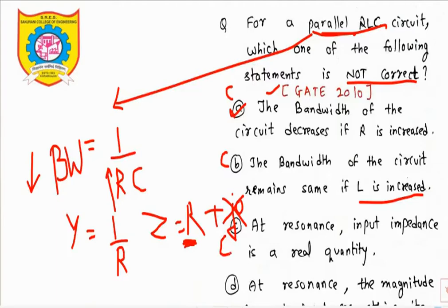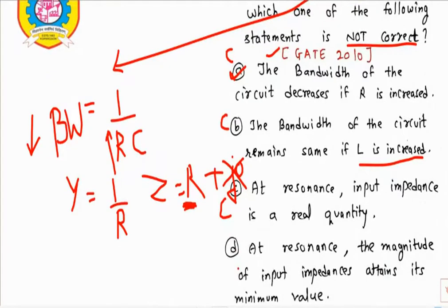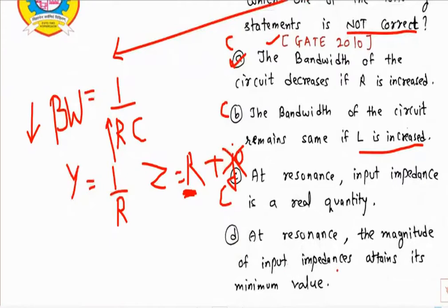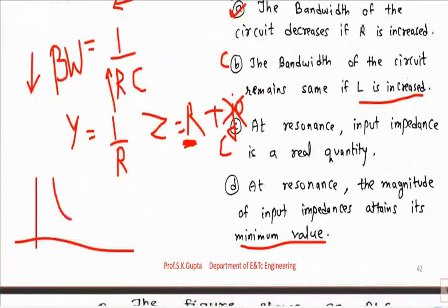Then by default, the statement D is incorrect. But still we will analyze statement D also. At resonance, the magnitude of input impedance attains its minimum value. For a parallel RLC circuit, we have seen the graph of admittance versus frequency. At resonance, admittance is minimum. So at resonant frequency, admittance is minimum.